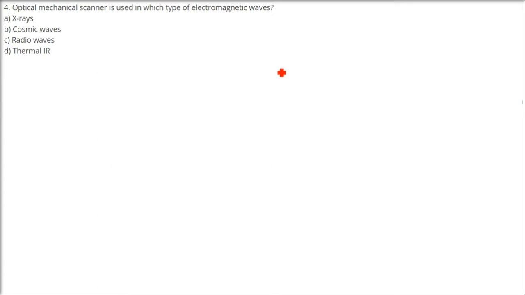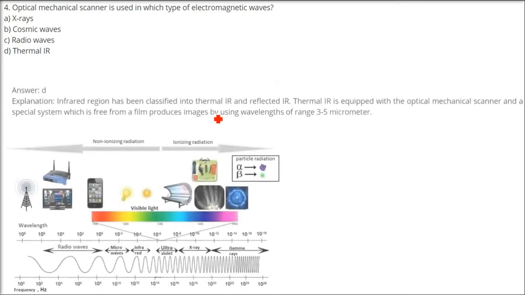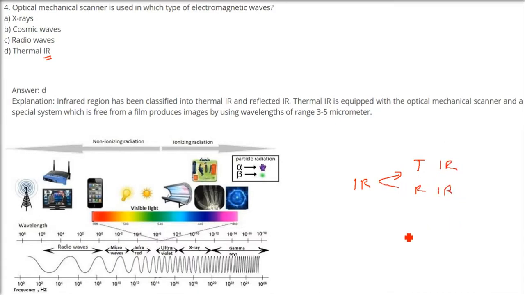Optical mechanical scanner is used in which type of electromagnetic waves? So we have thermal IR. So if you see infrared region, we have 2 regions we can divide it, classified thermal IR and the reflected IR. Thermal IR and reflected IR. That is one which is reflected, one is it absorbs and then emits. Body absorbs and then emits.